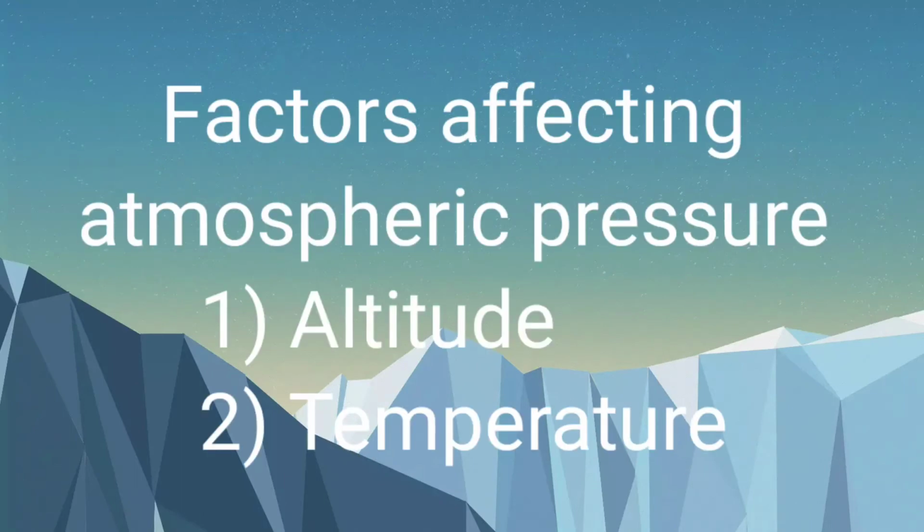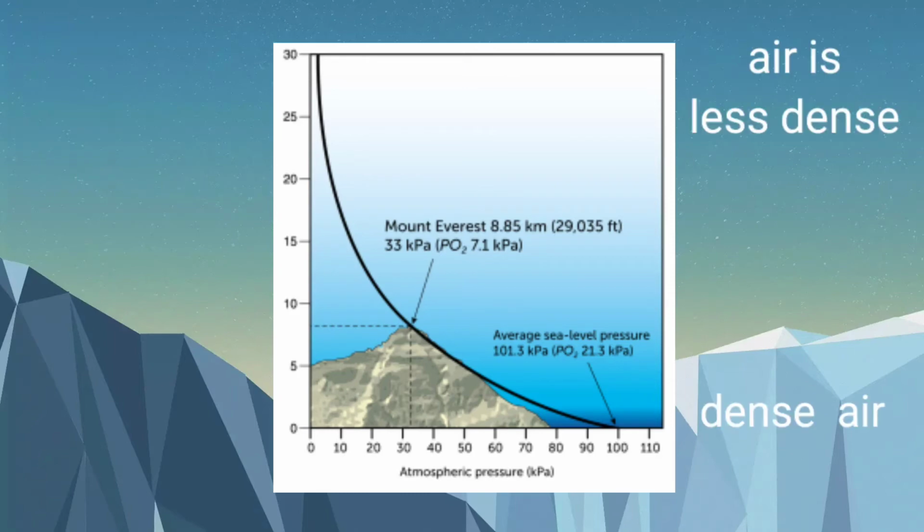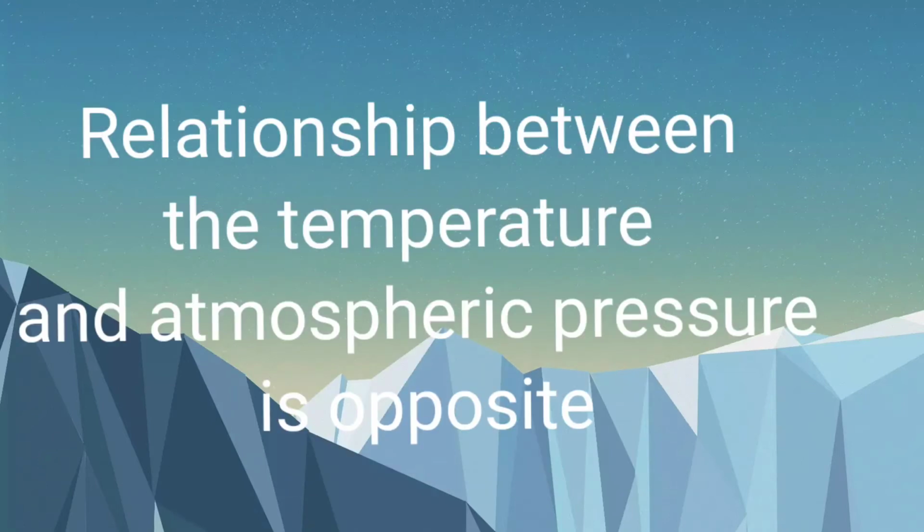The first factor is altitude or height. The atmospheric pressure is high at sea level. This is because the air is thick, but at heights or higher places, the pressure is low because the air is thin or less dense. The second factor is temperature. The relationship between temperature and atmospheric pressure is inverse or opposite. If temperature is high, the atmospheric pressure will be low. If temperature is low, then atmospheric pressure is high.